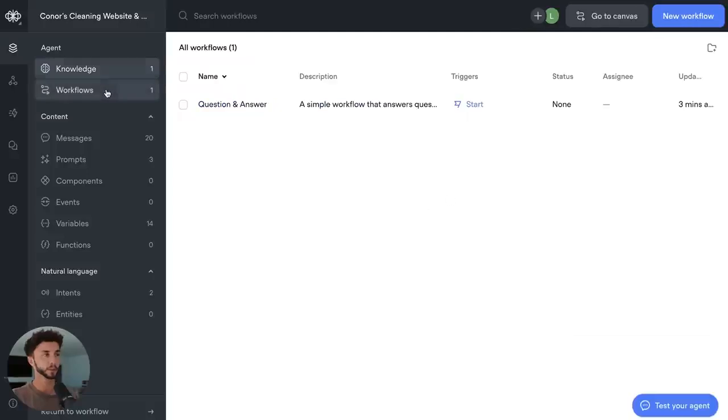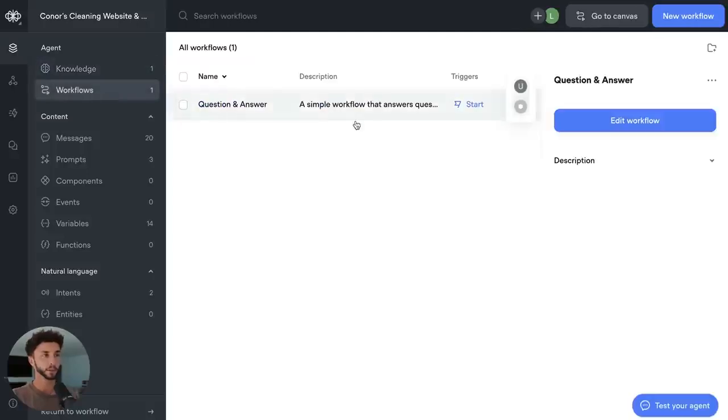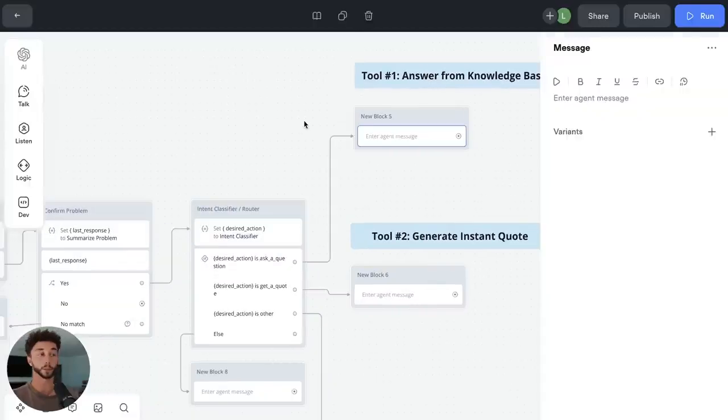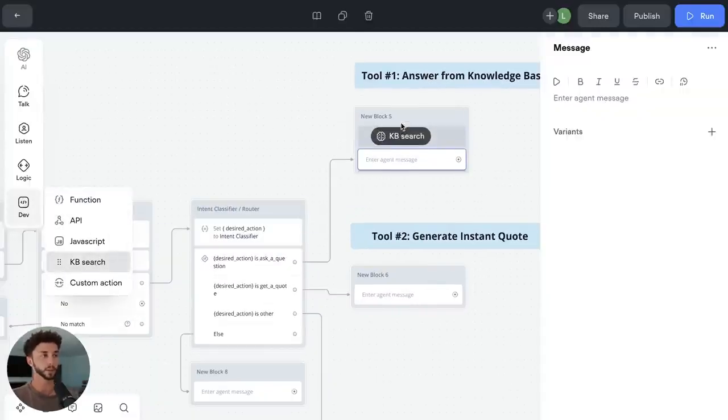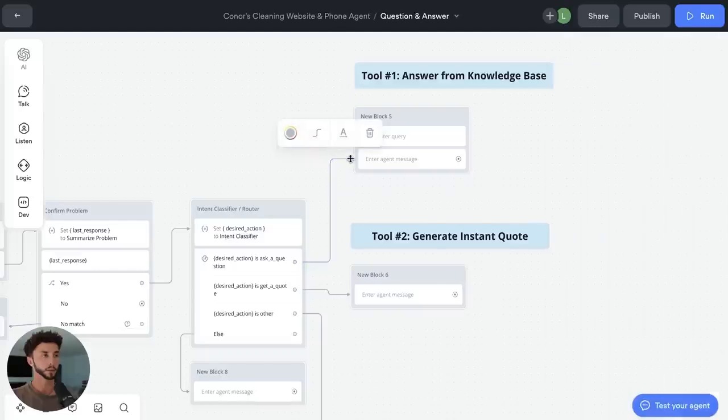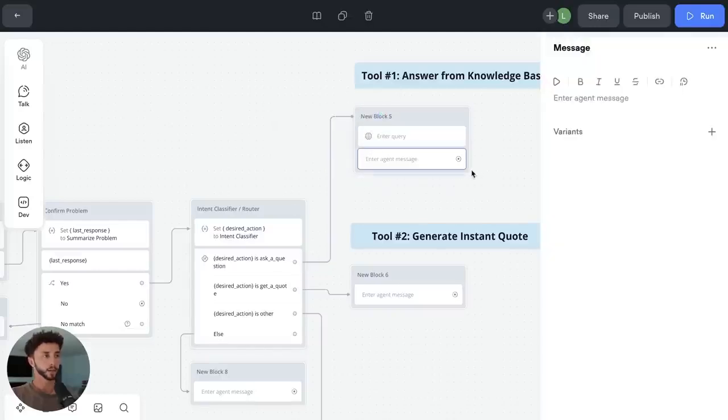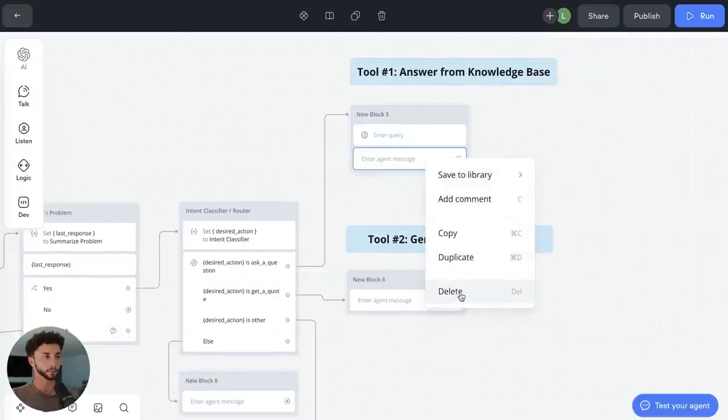So once we've got that set up, we can go back to workflows here, open this up again. And then to plug in our knowledge base, we can go to the dev section here. We can go to KB search, pop this in here. I will need to delete that and reconnect this up to the top. And we're going to delete this as well.